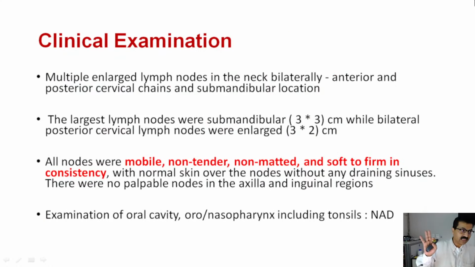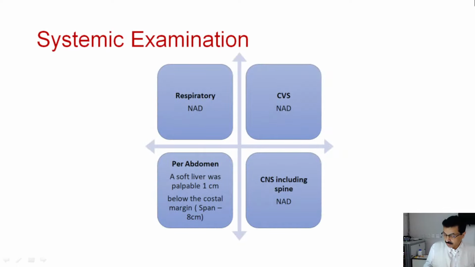On examination of the lymph nodes, they were enlarged bilaterally on both sides of the neck; anterior and posterior cervical chains were enlarged. Submandibular and bilateral posterior cervical lymph nodes were also enlarged. The character of the lymph nodes was non-mobile, non-tender, non-matted, and soft to firm in consistency. There were no changes on the skin over these lymph nodes. The oropharynx and tonsils were normal. Systemic examination was not contributory, except for a slightly large liver, 1 centimeter below the costal margin.